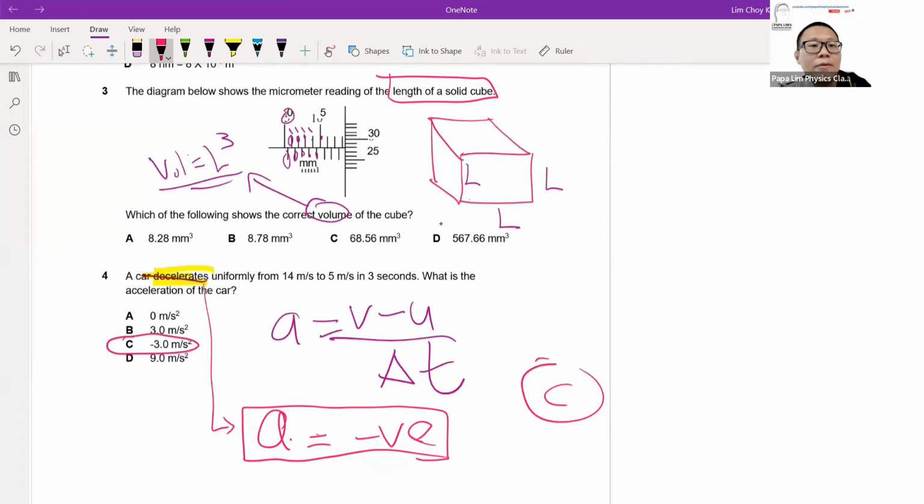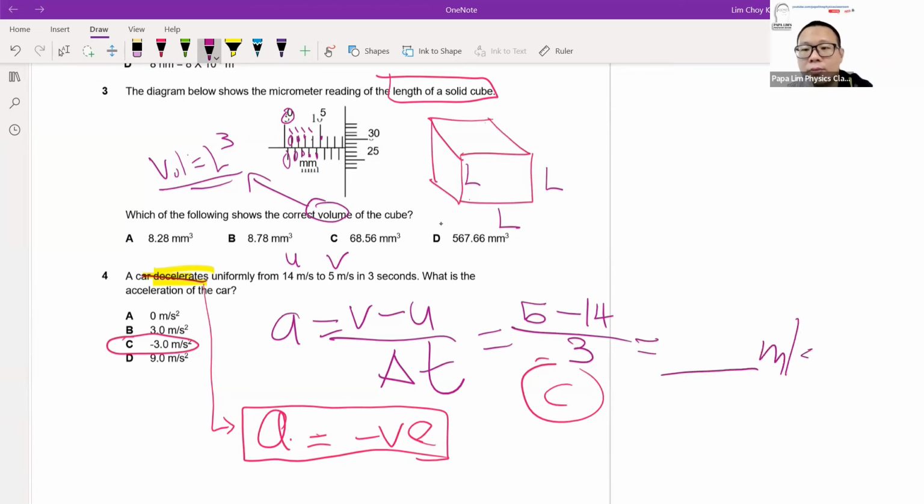But on the other hand, if you want to play safe, you can do the working. You can substitute the values into the formula. 14 meters per second decelerates to 5 meters per second, so 14 is the initial speed, u, and 5 meters per second is the final velocity. It will be 5 minus 14, divided by 3. Then you will get the answer for your deceleration. It happens to be a negative number, negative 3.0.